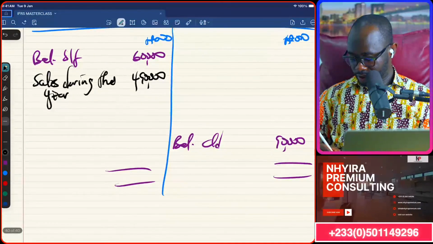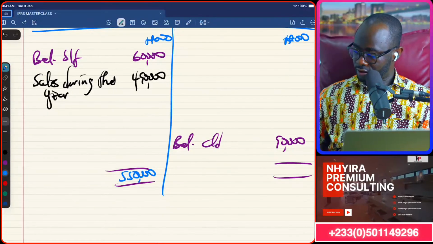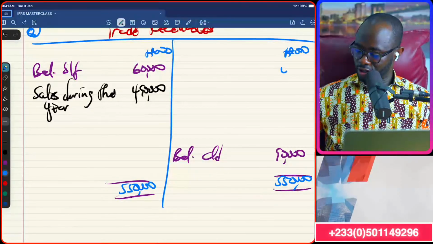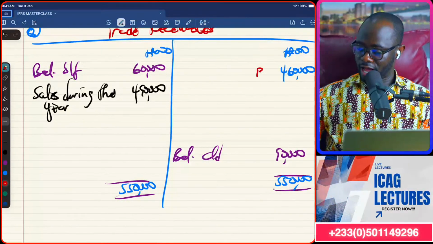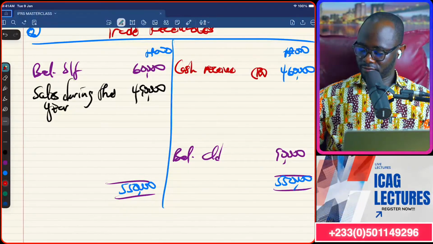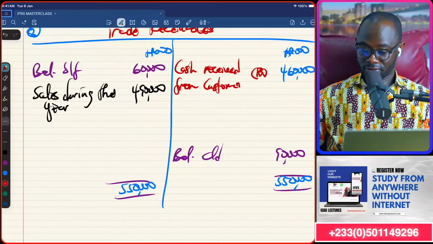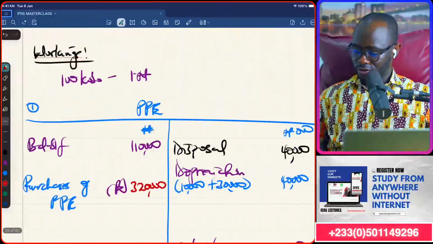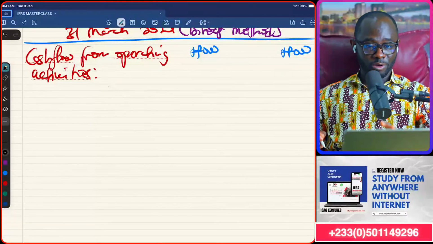Okay, so that would be 550,000. 550,000 minus 90 will be 460,000. So the balancing figure is the cash we received from customers. Do you get the idea? And that is what will go into, from workings 8, our first line item in the operating activities.